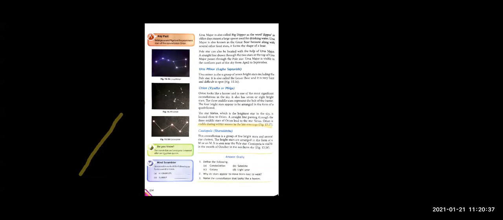Now, the last constellation is Cassiopeia, right? This Cassiopeia is also known as Sarmishta, right? It is made up of 5 bright stars. The bright stars are arranged in the form of a W or an inverted M, right? It is seen near the pole star and it is visible in the month of October in the northern sky, right? So this is it, children.